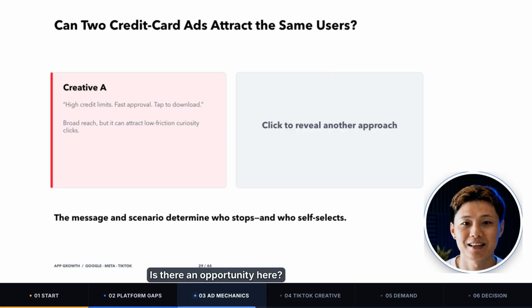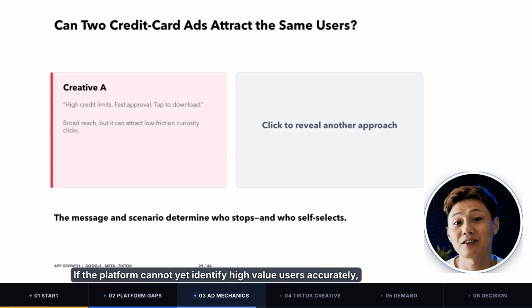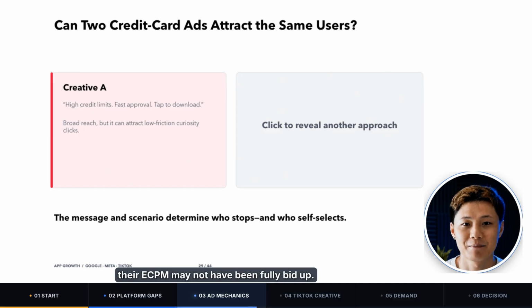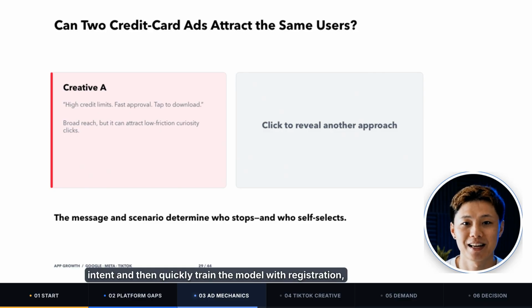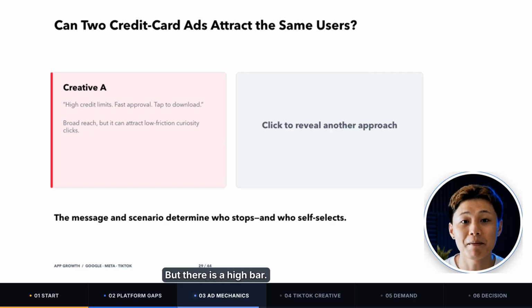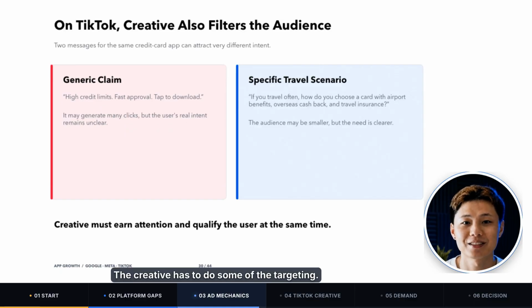Is there an opportunity here? There may be a window on the other side of this problem. If the platform cannot yet identify high-value users accurately, their eCPM may not have been fully bid up. If the advertiser can use creative to proactively filter for people with real intent, and then quickly train the model with registration, application, approval, and payment data, there may be an opportunity to acquire a group of high-quality users at a relatively low cost, but there is a high bar. The creative has to do some of the targeting.